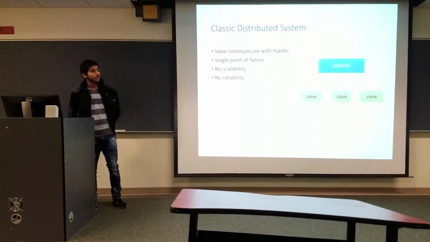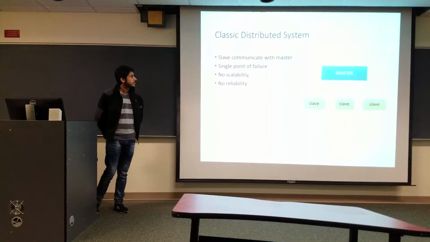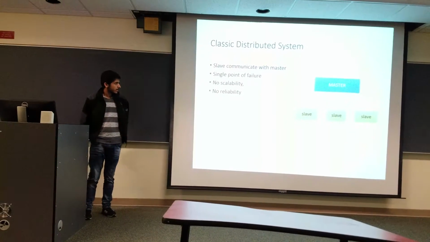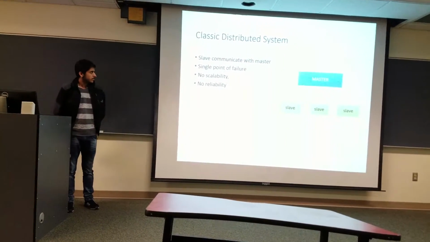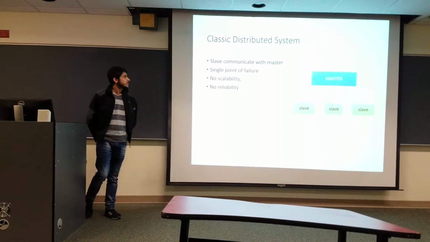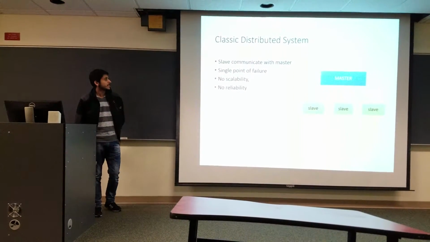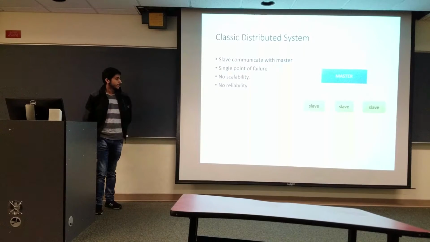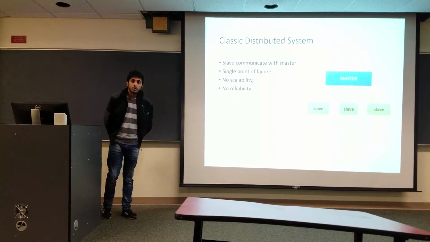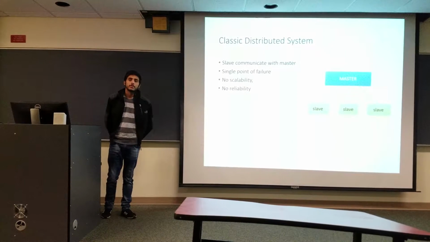Now I would briefly discuss the classic distributed system, where we have one master and we have slaves. Slaves communicate with the master, but the disadvantage of such a system was that there was a chance of a single point of failure. It means if the master crashes, then the whole system goes down. So there is no scalability, there is no reliability.